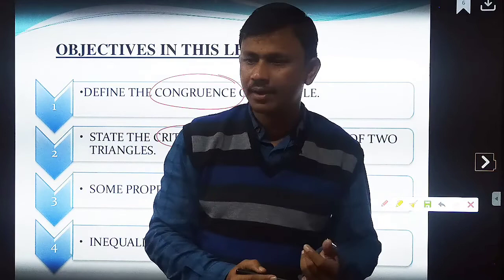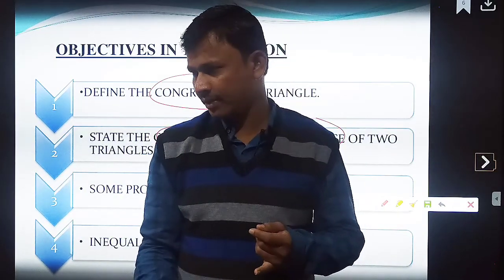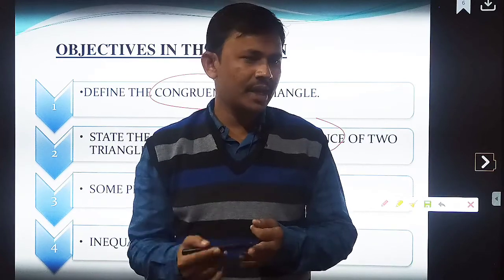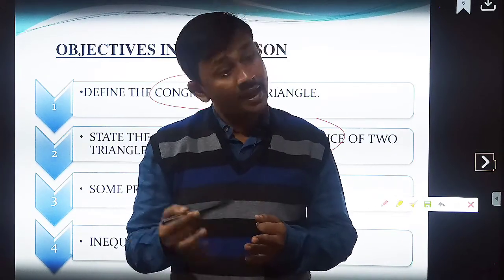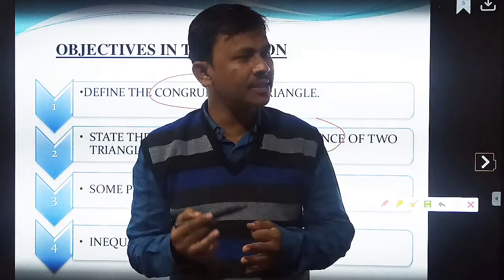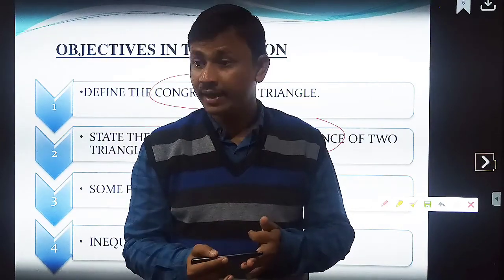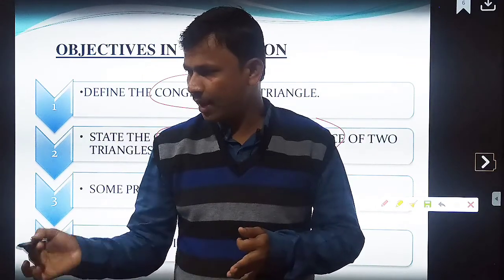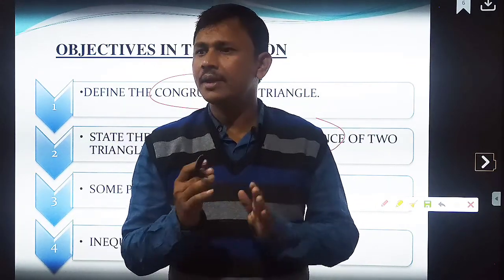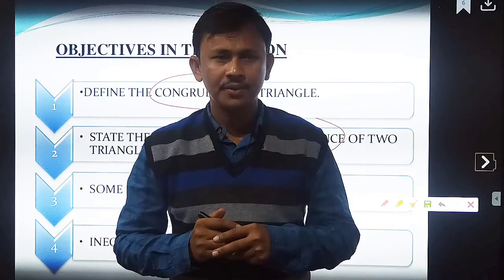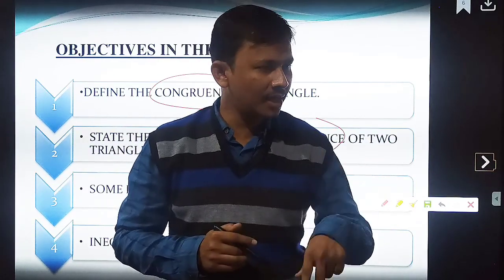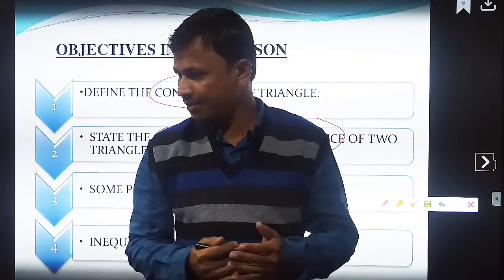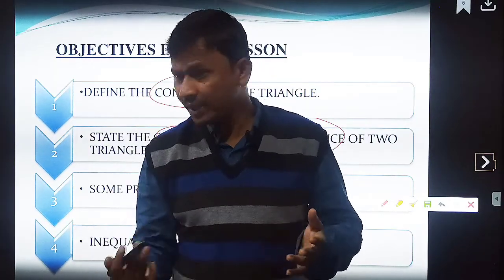Criteria: AAA, ASA, SAS, SSS. AA criterion. RHS, right angle, hypotenuse and side. These are the different methods to say the two triangles are congruent. Correct? These are the different criterions, methods, properties.